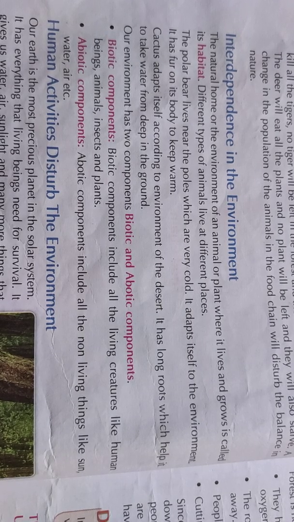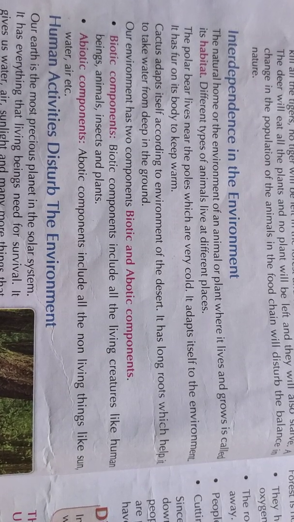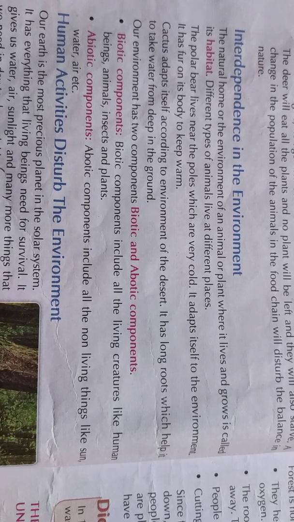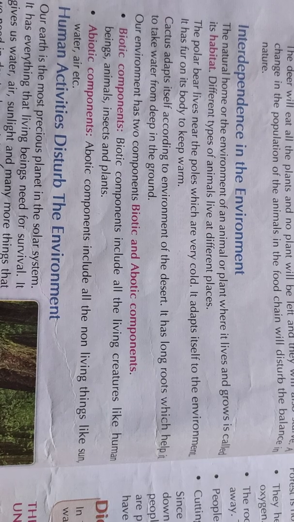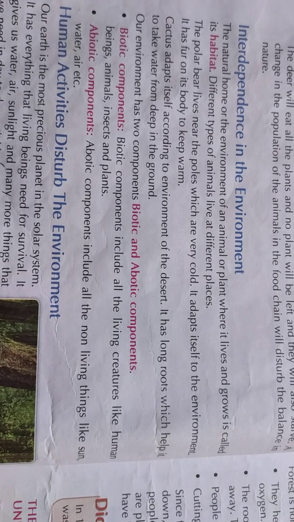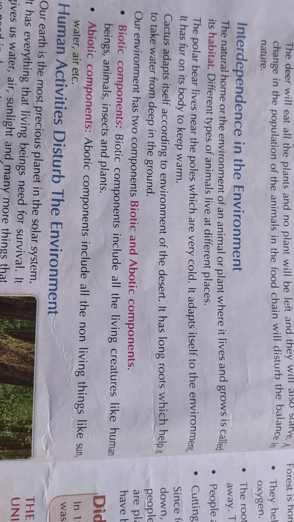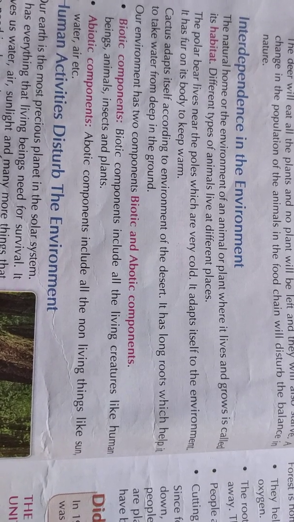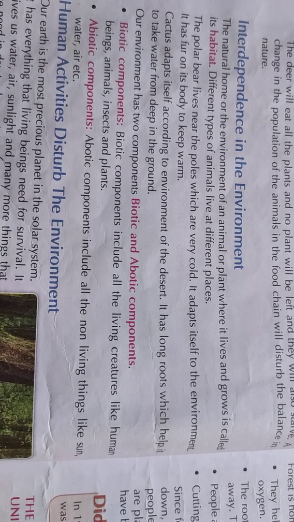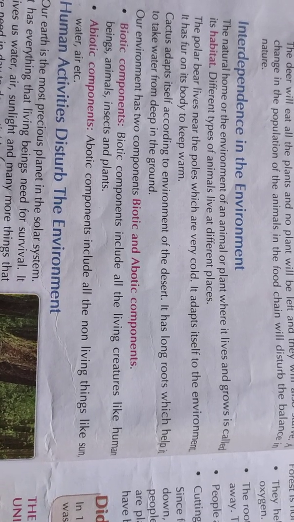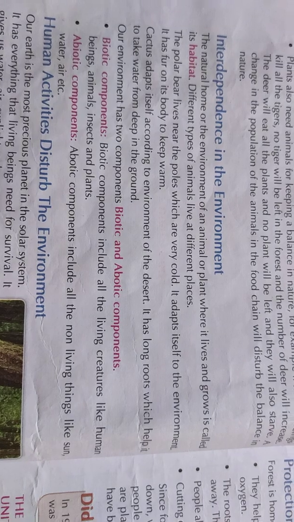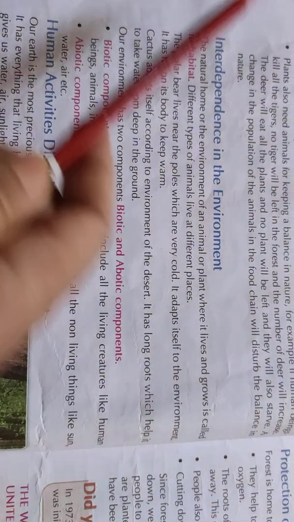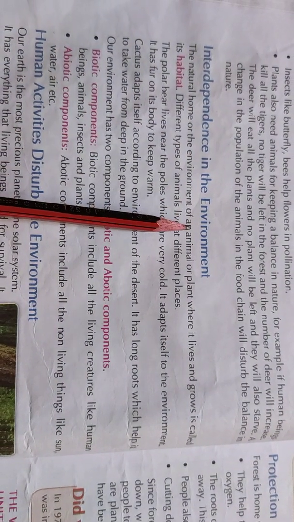In the previous topic, we discussed how interdependence between animals and plants exists, and the classification of animals on the basis of their eating habits, including the four important categories: the herbivore, the carnivore, the omnivore, and the last is decomposers. Now, today's topic is all about interdependence in the environment.